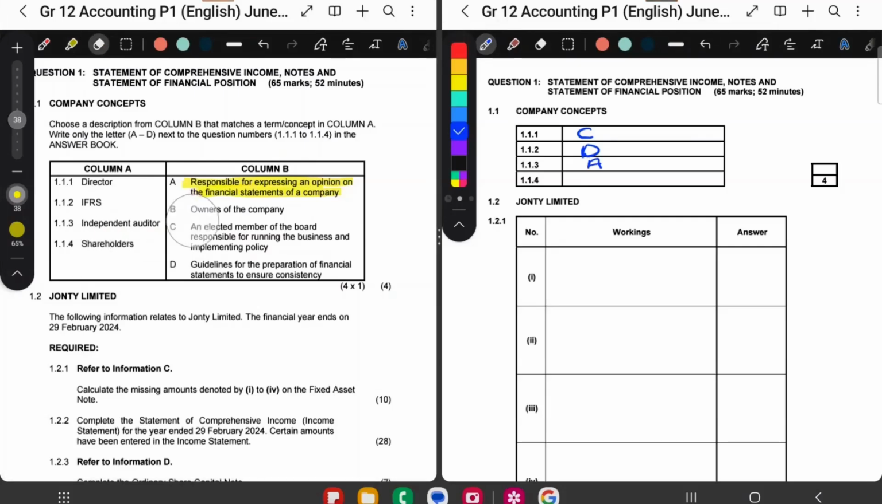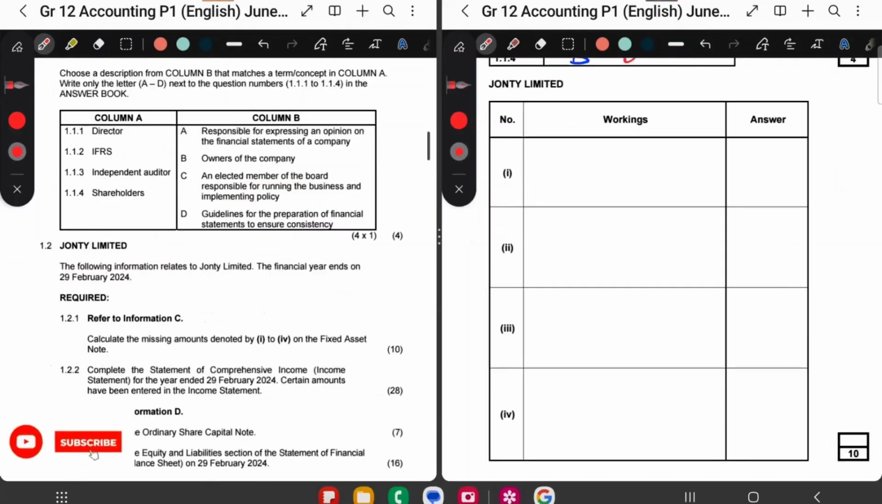And then let's look at our last concept. The concept is shareholder. So what is a shareholder? A shareholder is someone who buys shares in our company, which means they own the company. So number B here says owners of the company. So I'm going to write B over there. And this is for 4. So if we had to mark this, 1, 2, 3, 4. And there you have 4 out of 4. Okay, let's go on to our next section.